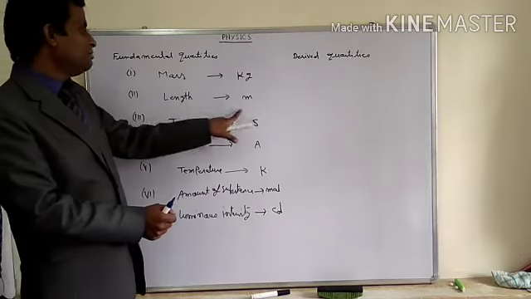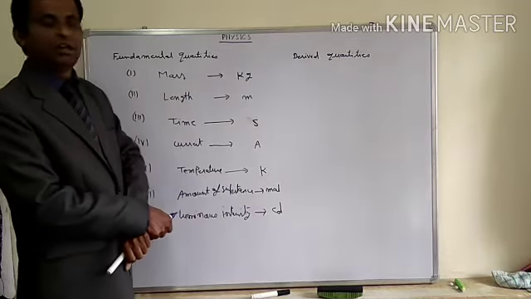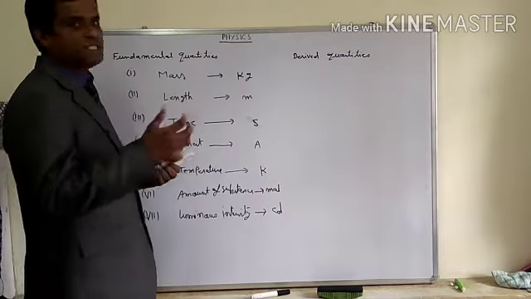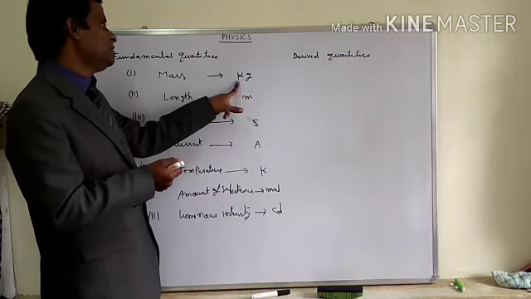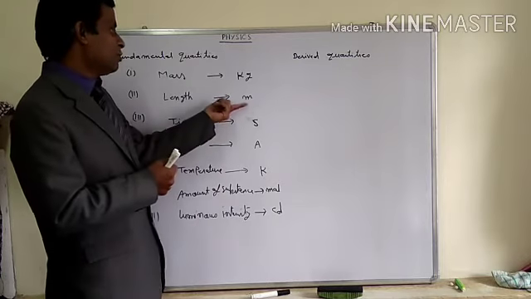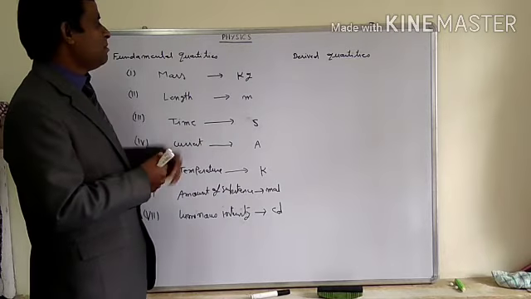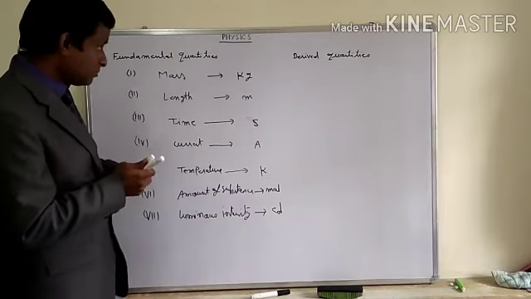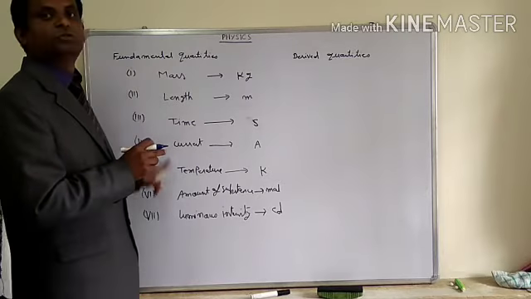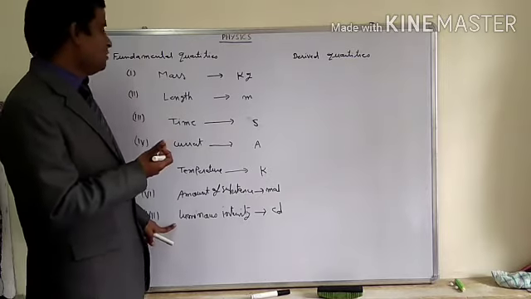Now how are we taking kg, meter, second, ampere, Kelvin, mole, and candela? For measurement, this bureau took some specific things. 1 kg is taken as a piece of platinum iridium alloy which was kept in that bureau, and a rod of 1 meter is also kept in the bureau. With the help of these things we may measure the quantities. The basic thing here is that all the definitions are formed by human beings. Mass, length, time, current, temperature, amount of substance, and luminous intensity are the easy things.